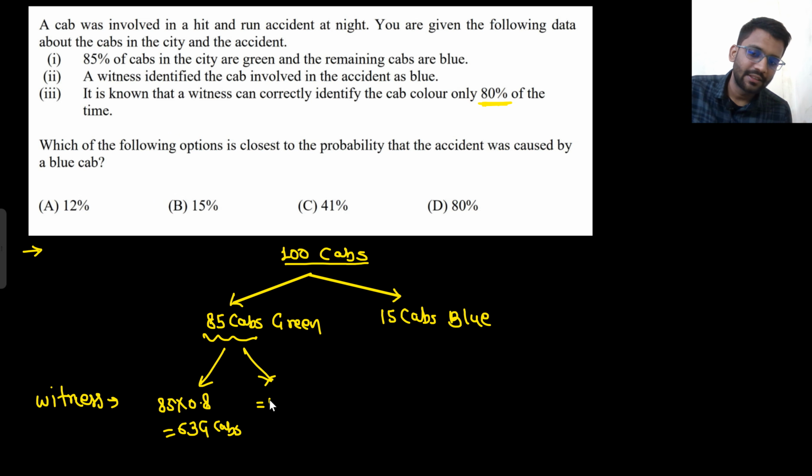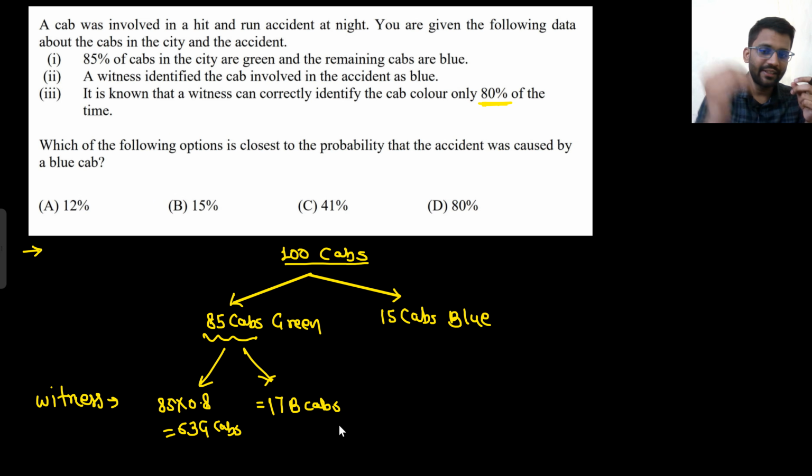And the rest of the caps, 17, blue caps. Although there are 85 green caps, he will see 63 green caps and 17 blue caps because he is 80% mind. He can't see all the colors. Maybe he is colorblind, whatever he is, but he will say that there are 63 green caps and 17 blue caps. Now you take him to the showroom where all 15 caps are blue.